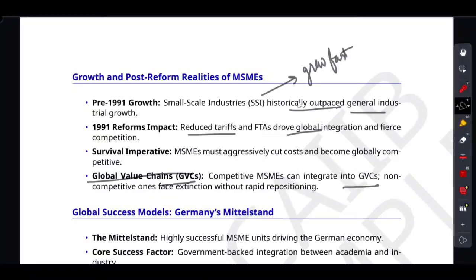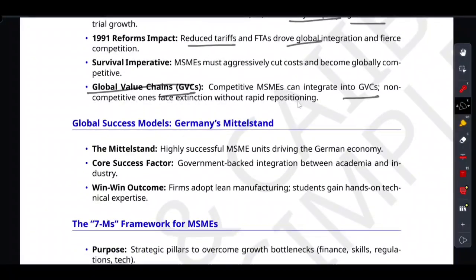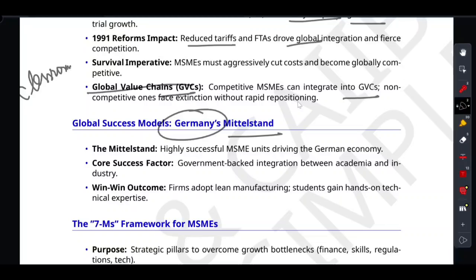So how do we survive? We look at the gold standard, Germany. The German MSME sector is famous worldwide, and it is called the Mittelstand, the mid island. Why are they so successful? Because they build a bridge between the classroom and the factory. On one side we have the classroom, on the other side we have the factory, and the bridge has been built by the German Mittelstand.